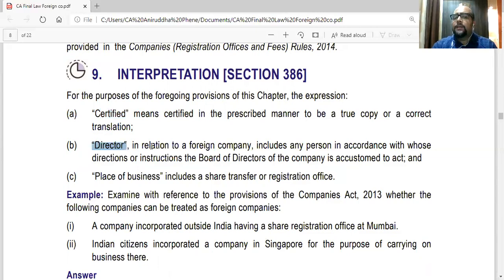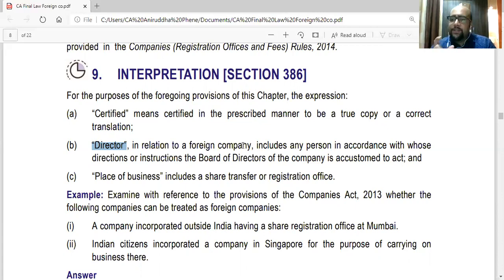Director, in case of a foreign company, is an inclusive definition. Anyone who is appointed as a director is a director, plus it includes any person on whose directions or instructions the board is accustomed to act. So even that person is a director. If there is some person on whose advice the whole board is functioning, that person is also deemed a director in the case of a foreign company.